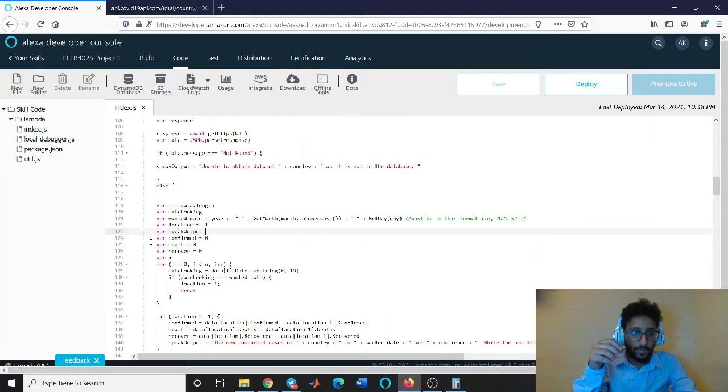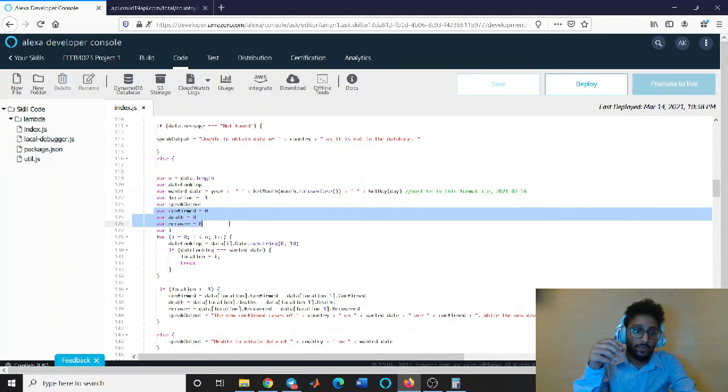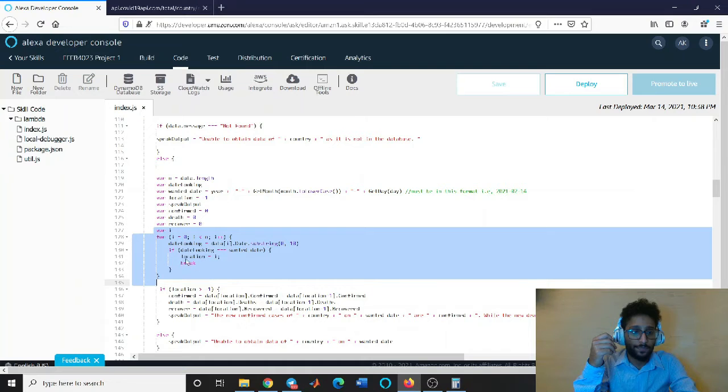And then we have our speak output, initiation, and those three variables are going to be what we will store our data in, and these are the three outputs that we're going to have. Then we have this for loop, and this for loop will actually act as our looking or seek inside the API array.